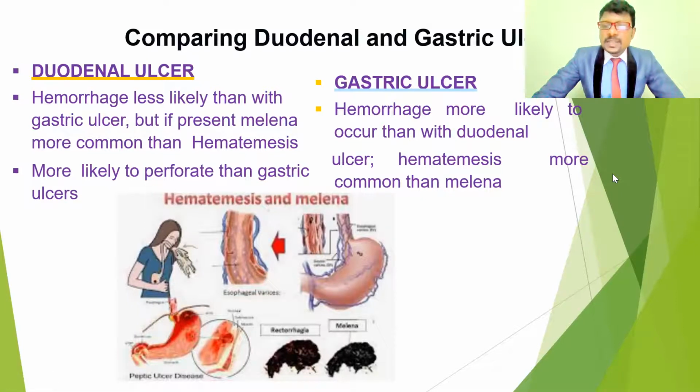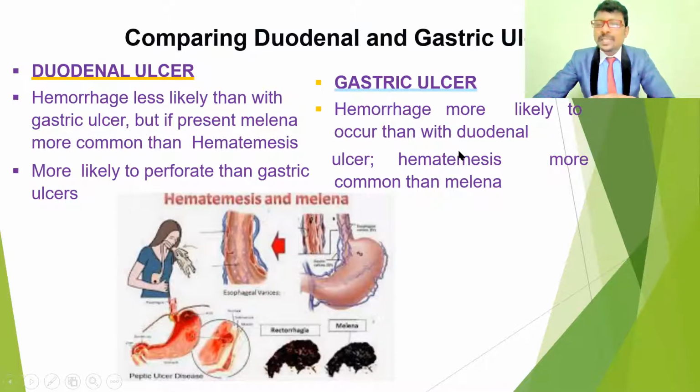In gastric ulcers, hemorrhage is more likely to occur than in duodenal ulcers, and hematemesis is more common than melena. Here the blood vomitings are more, because of damage to the mucosa and bleeding inside the stomach, which causes irritation as well as reflux. Because of this reflux, the esophageal sphincter may open, leading to vomiting, that is, blood vomiting.